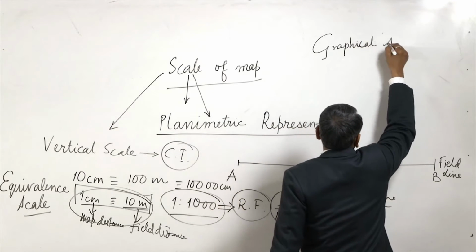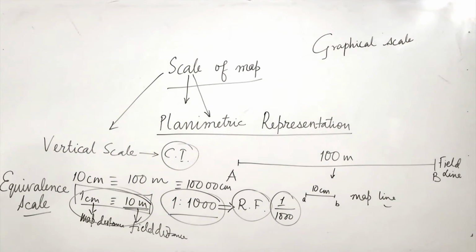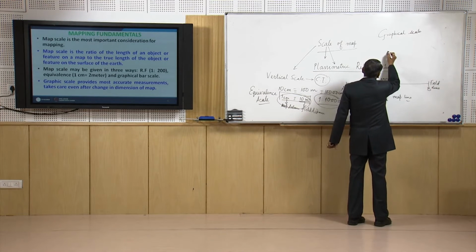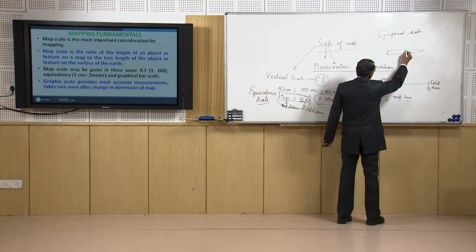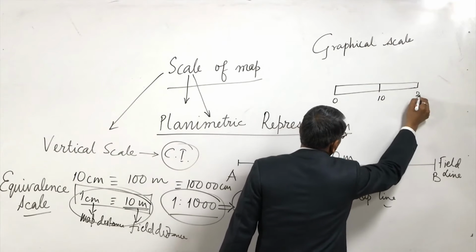Graphical scale. Now what is the graphical scale? In the map, in the legend box, we will draw a line of length, suppose 20 centimeter I have drawn, 0, 10, 20.